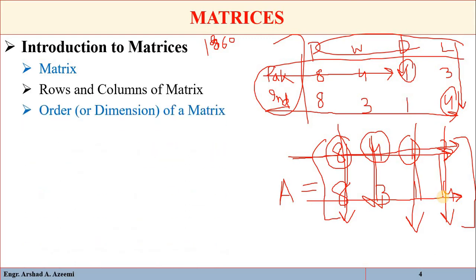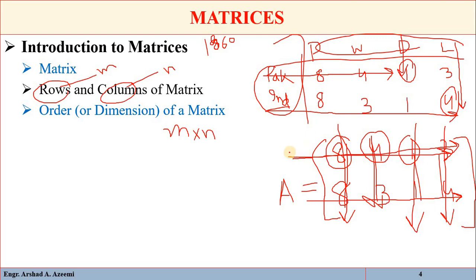Then we have the order of a matrix. Order means the number of rows by the number of columns. Remember, the number of rows is represented by m and the number of columns is represented by n. So the number of rows by the number of columns is called the order of the matrix, or the size of the matrix, or the dimension of the matrix.